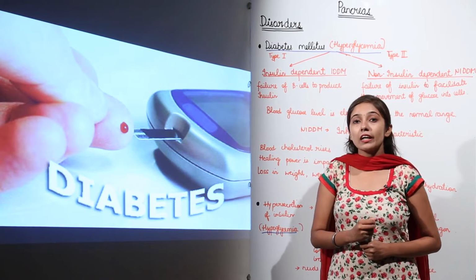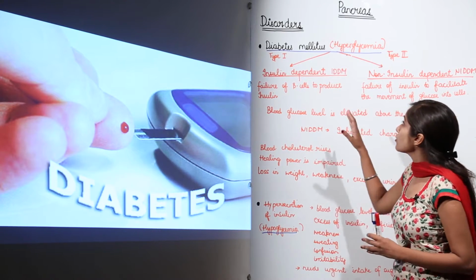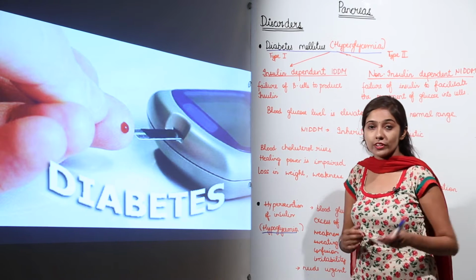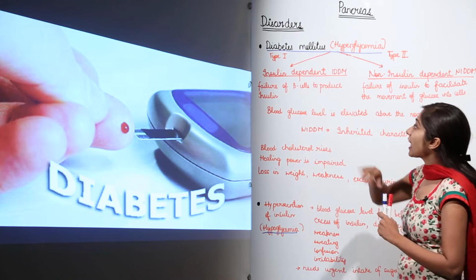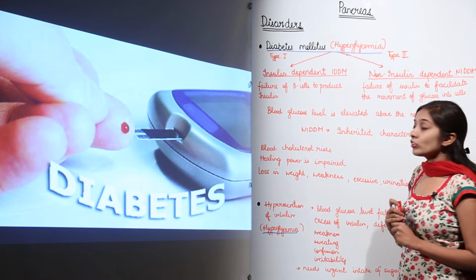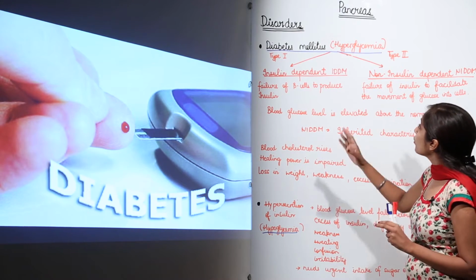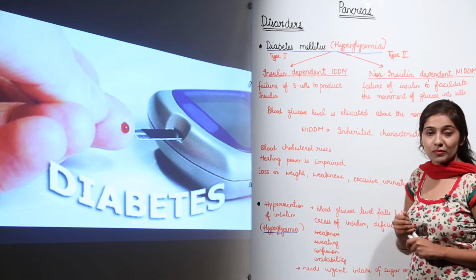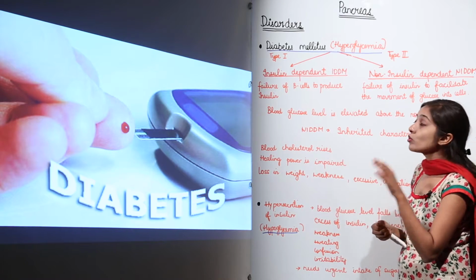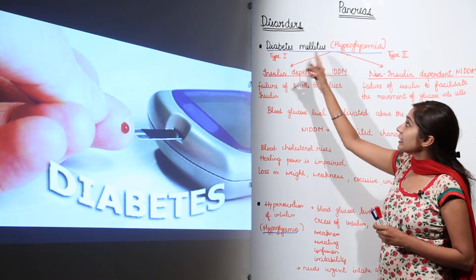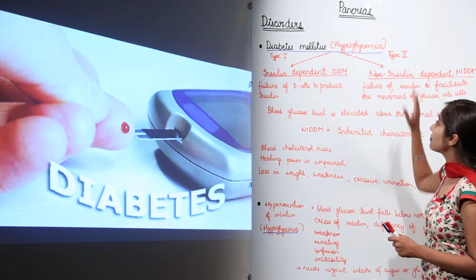Now let us see what are the disorders that are because of the hypersecretion or the hyposecretion of the hormones of pancreas. First of all, we have diabetes mellitus. This diabetes mellitus is also known as hyperglycemia. It is further of two types. We have type 1 diabetes mellitus and we have type 2 diabetes mellitus.